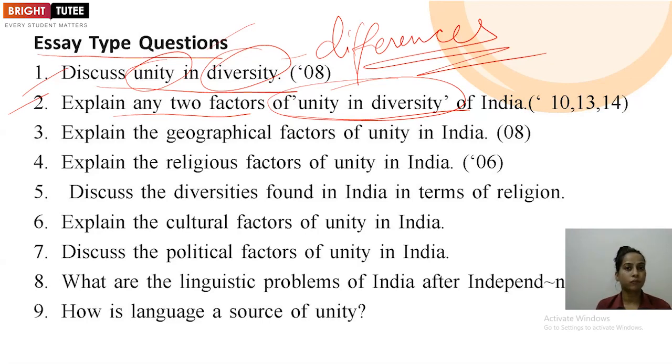So you have to mention all these things, and then conclude how these variations are going on in terms of temperature and climate also. You need to mention what the things are which are creating uniformity. For example, we can say how the availability of resources is helping us to unite, or the presence of pilgrimage institutions is also playing an important role in creating unity among the people. Clear? So these factors will be there.